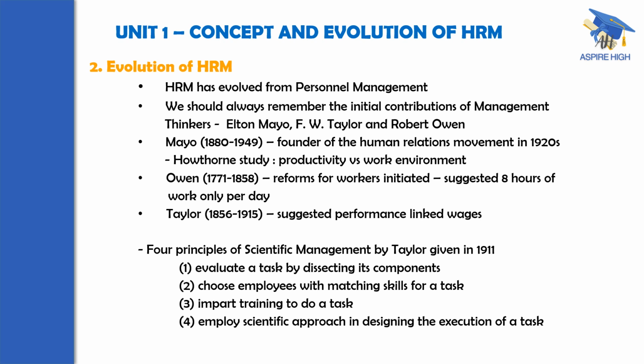The second step is to match the skills that are required for the performance of a task. The employees are to be selected who have those skills. Not only that, that alone is not sufficient. They have to be given training to do a task. So first, matching of skills to do a task, later imparting training to do a task. And finally, the execution of a task is to be designed in such a way that a scientific approach is followed. These are the 4 principles of scientific management by Taylor.